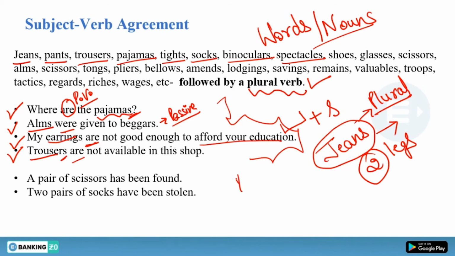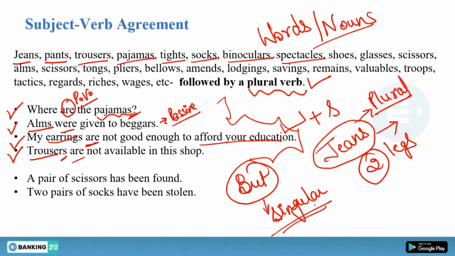But if you want to make these words singular, you need to add some more words to it. Like in this sentence, a pair of scissors. When you add a pair of, you cannot use a scissor; it is scissors here as well. When you say a pair of scissors, the plural verb becomes a singular verb. So a pair of scissors has been found, not have been found.